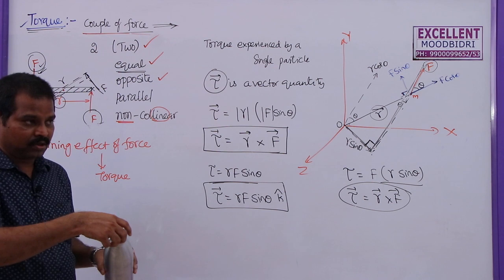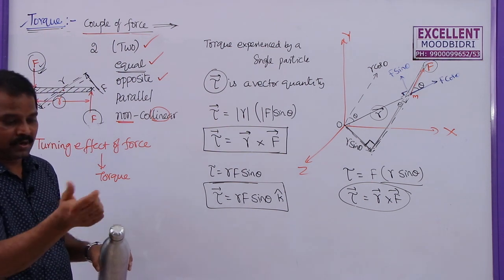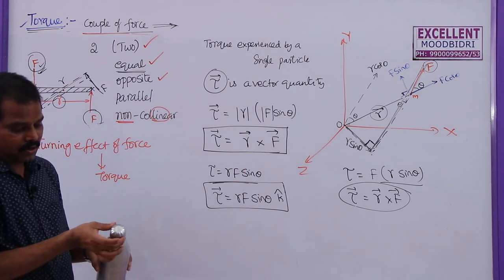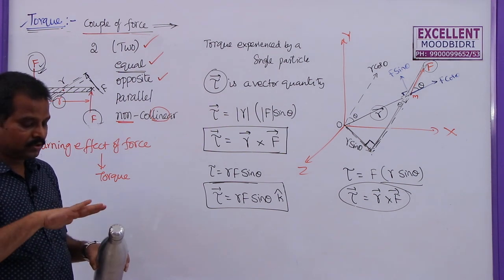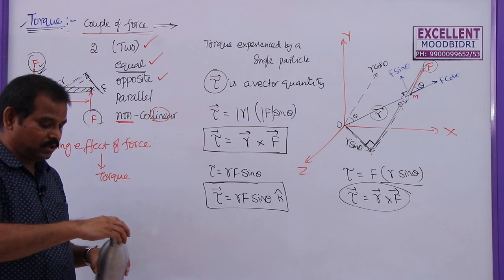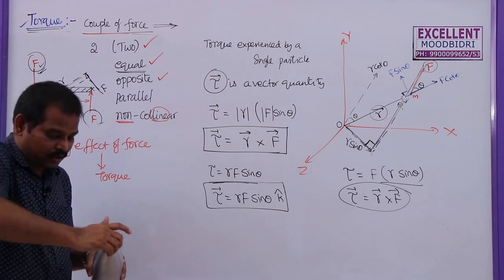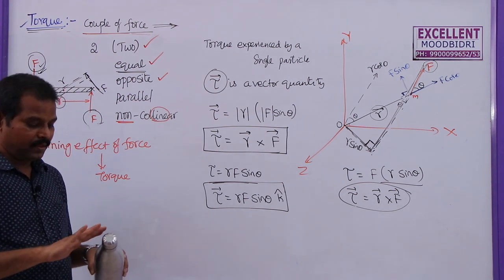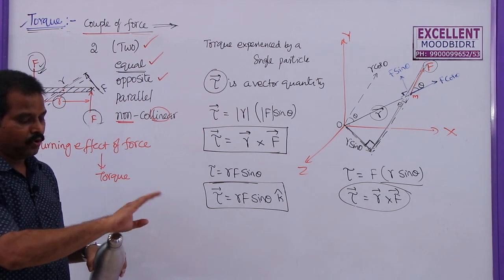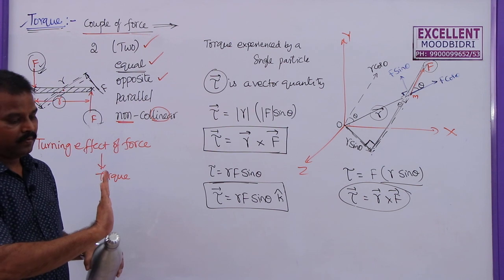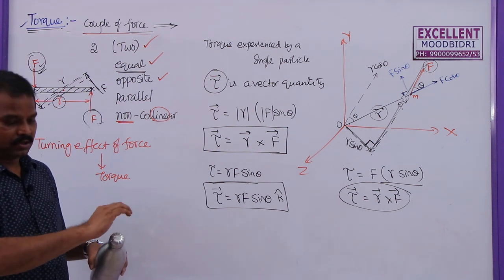So torque will turn this and the lid is coming outwards. Similarly, when I am applying force in this direction, that means I am tightening this one. So while tightening, this is the radius, this is the force. So radius into force: palm along radius, curled fingers along force, torque is inwards.